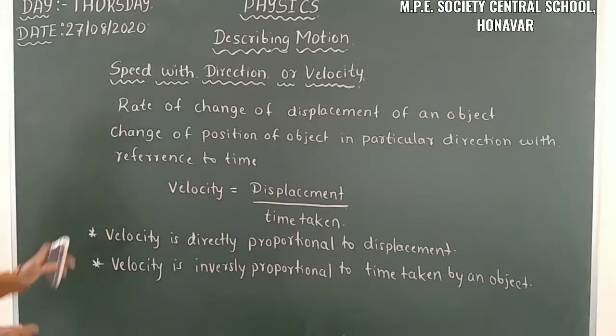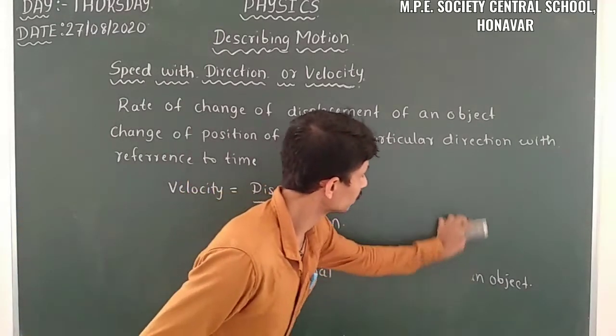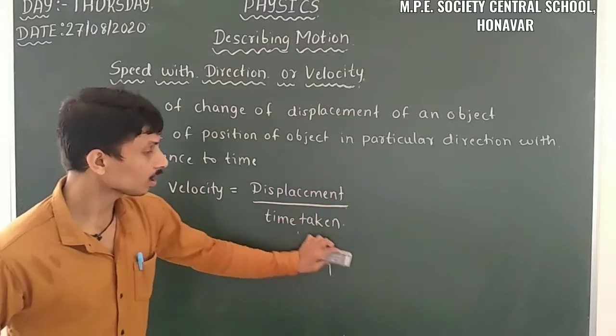So let us take the symbolic form of speed with direction or velocity.